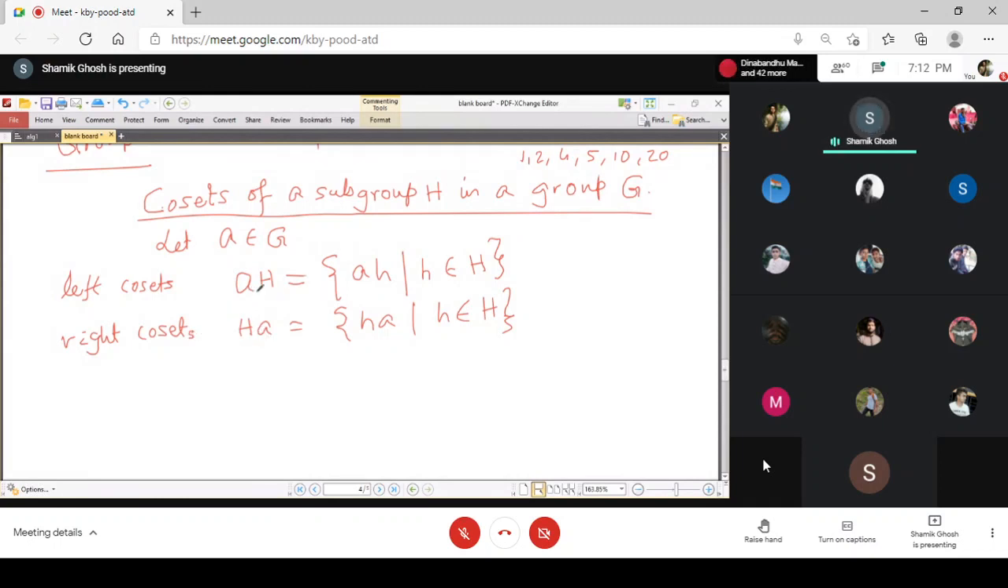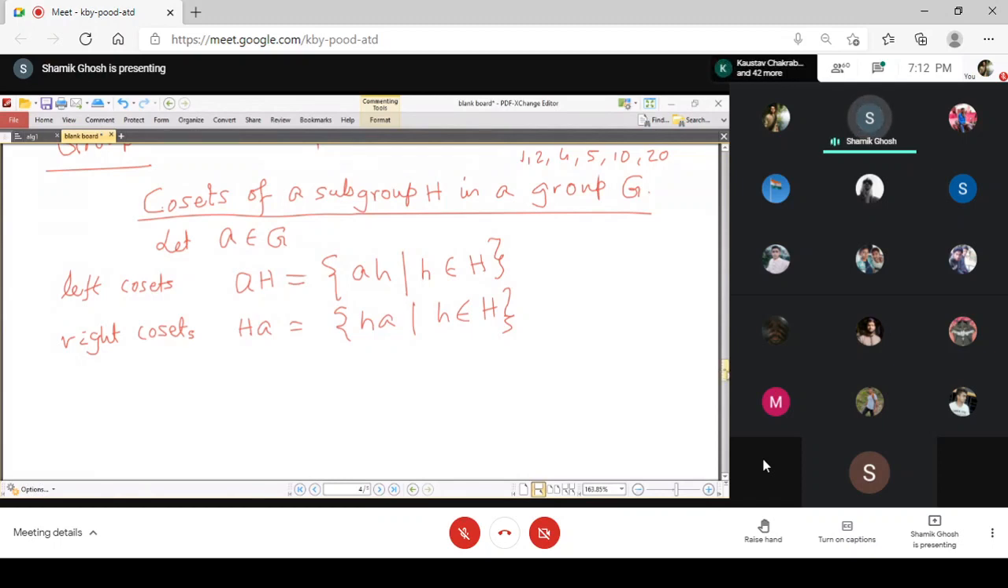So the cosets are the collections of elements ah, where a is a fixed element, and we multiply this a from the left with every element in the subgroup. And we do that for every element of the group. That is, we take this a, we may take another element b and form bH, another element c and form cH, and so on.